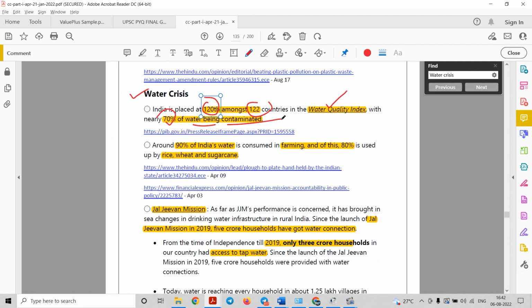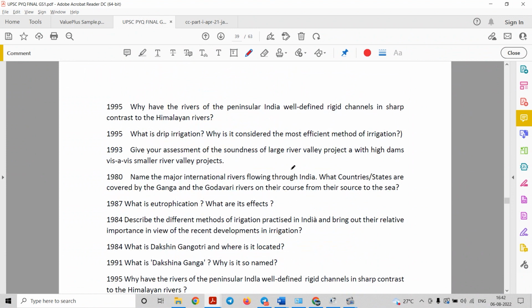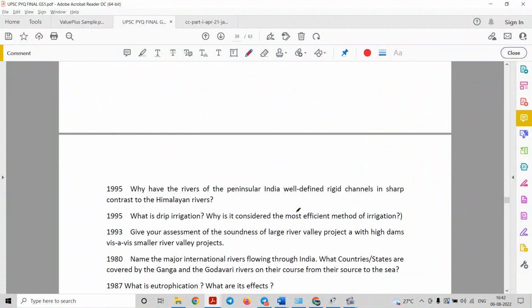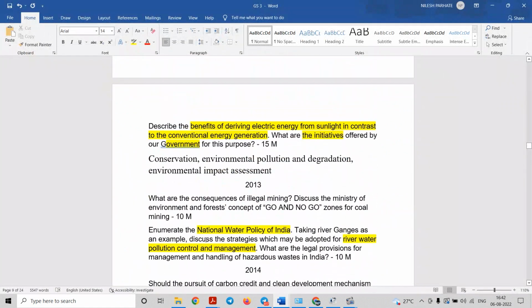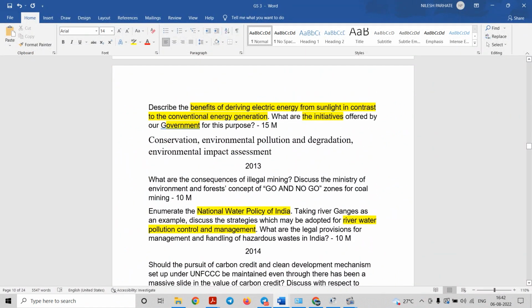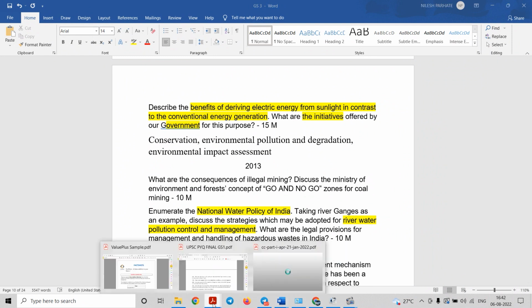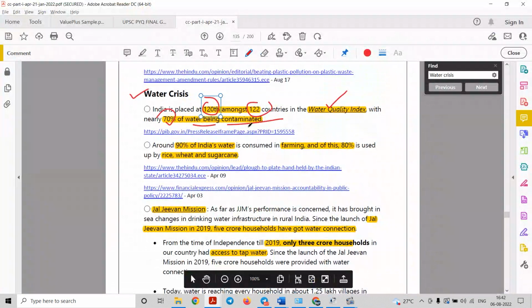So you can connect this particular fact. We have already seen the question, right? Let us go to that particular word file again. You can see pollution control and management. So this particular question is talking about pollution, right? So our water is getting polluted because of various factors, and therefore we need to take care of this. Now we can quote this fact from this particular report to justify our statement that yes, water in India is getting polluted. Now let us see the next fact.